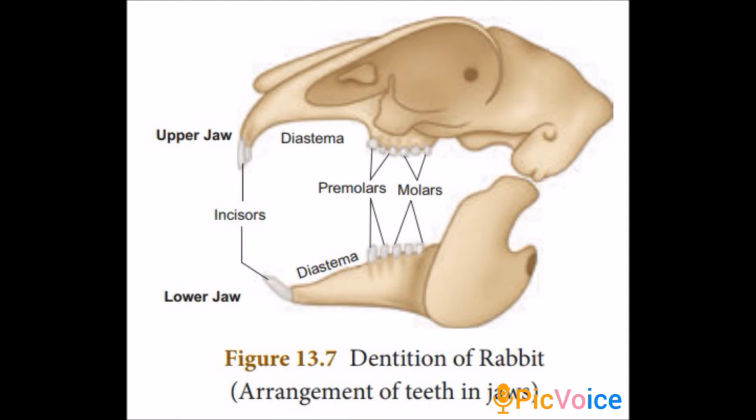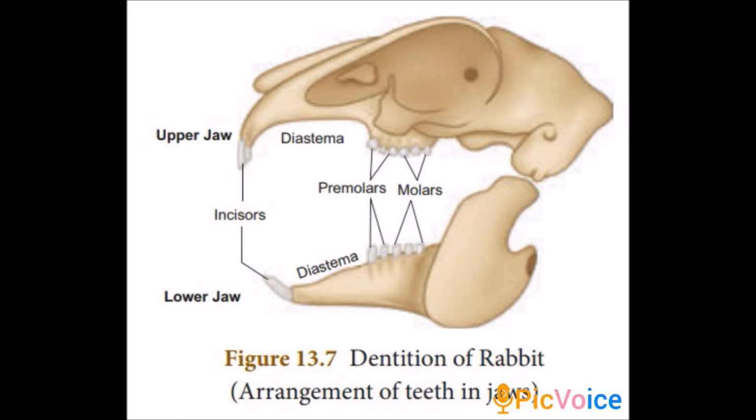For rabbit, the dental formula: incisor in the upper jaw has 2. In the picture you can notice, in the lower jaw it has 1. Canine is absent. Then premolar, you can notice in the upper jaw it has three teeth.